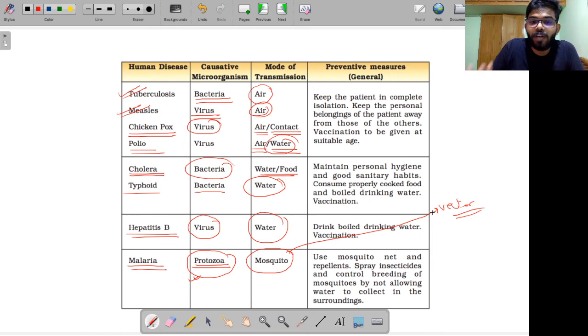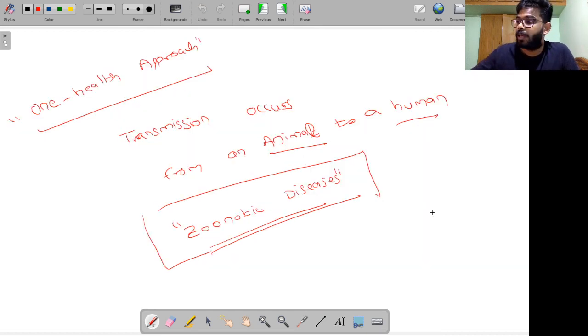They themselves are not infected by this virus. The mosquito is not harmed by the malaria virus. When they sit and feed on us, that's when they transmit the virus. And remember, we are the host for the virus. That means the virus will start spreading and reproducing when it enters our body. All right. So these are some of the examples of microorganisms that are capable of causing diseases in us.